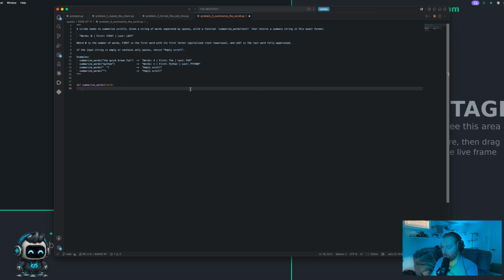Okay, so we need to get a couple different variables here. The first one I'm going to make is going to be words, and that's just going to be an integer. So let's go ahead and do text. Actually, we can just do length of text, couldn't we?